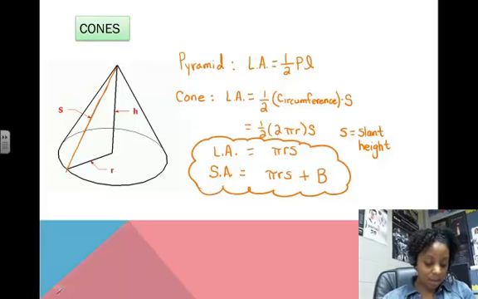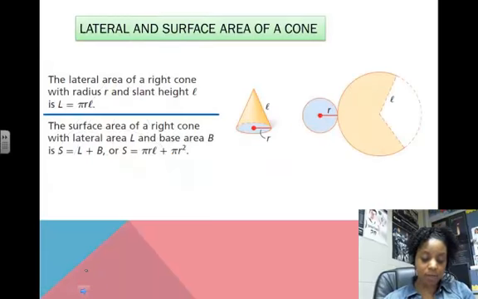Okay, all right, now let's look at a summary of those equations. Instead of calling the slant height S, in this particular diagram they call the slant height L. So your equation for the lateral area of a cone would be pi RL, and your equation for the surface area of a cone would be pi RL plus pi R squared.